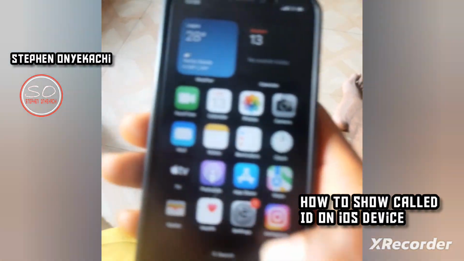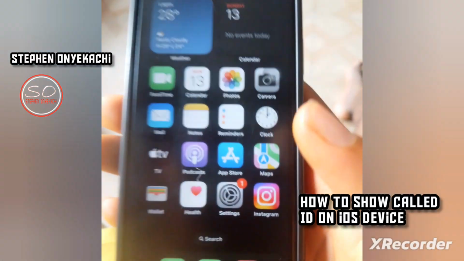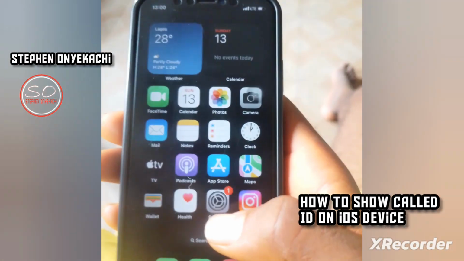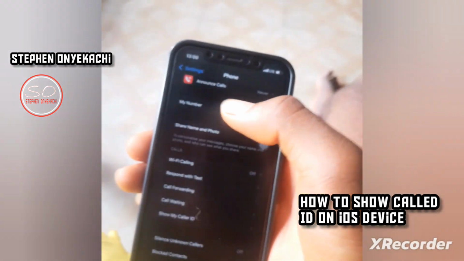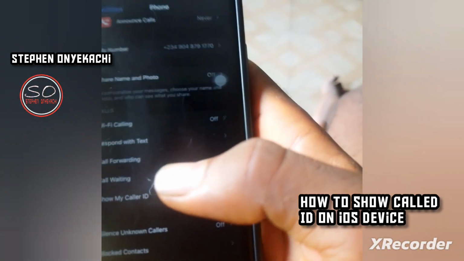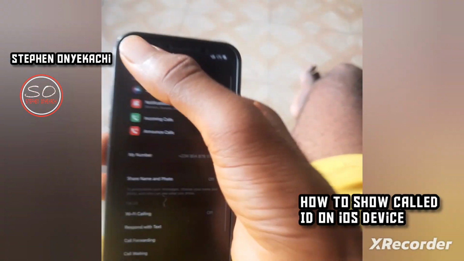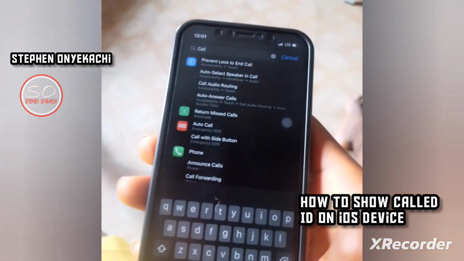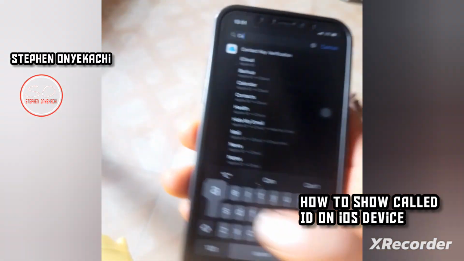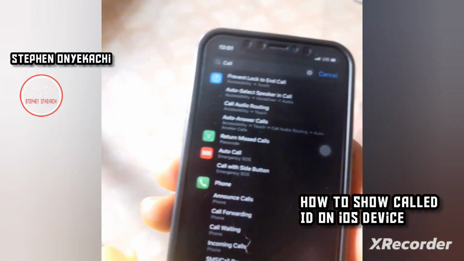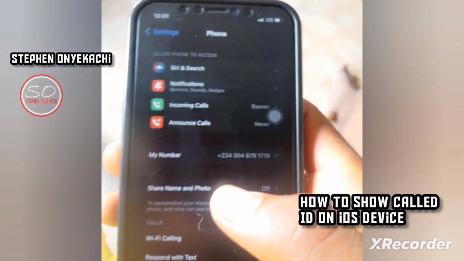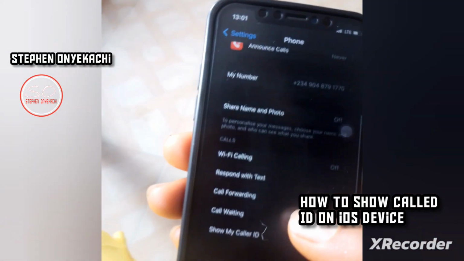In case your phone is showing private number once you call your friends, let's do it. Go to your settings. Once you go in your settings, go to search. So let me go back. Go to search. Here it is. Search for call. Then you will see this phone icon. Click on it. Once you click on it, then scroll down